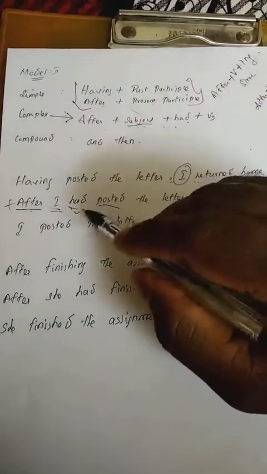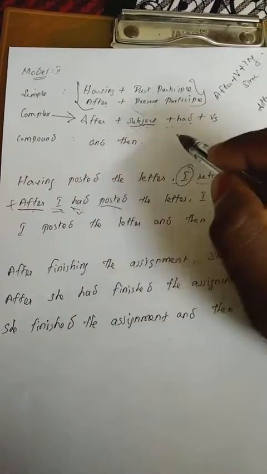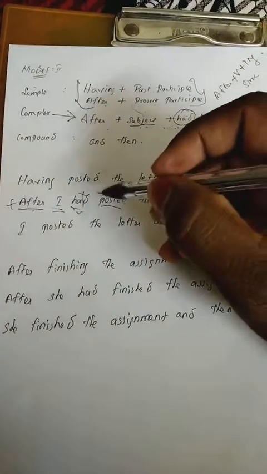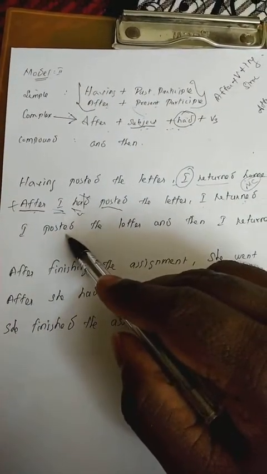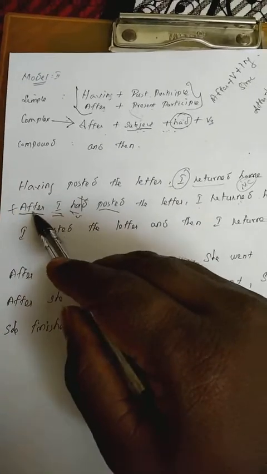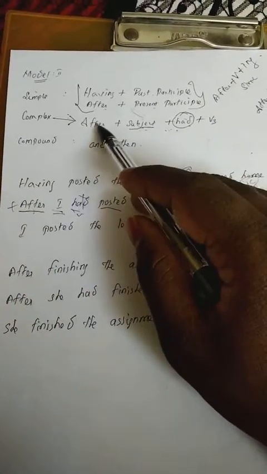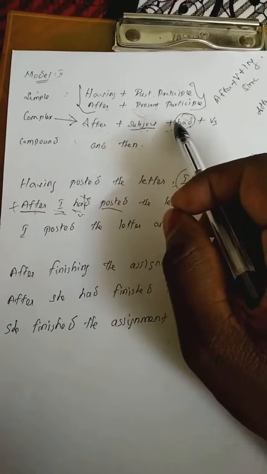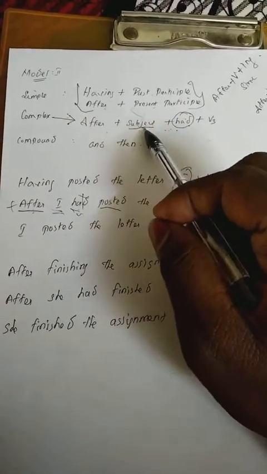And go for the had. Had is a complex word. That's why we should not use had in the compound sentence. You have to take away the after plus had, because after and had belong to complex. So you have to begin with the subject.